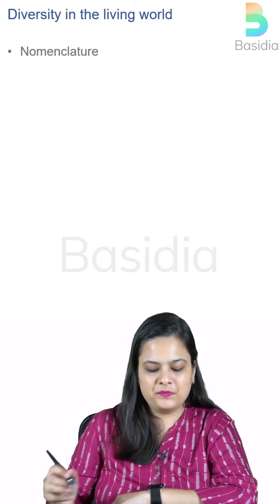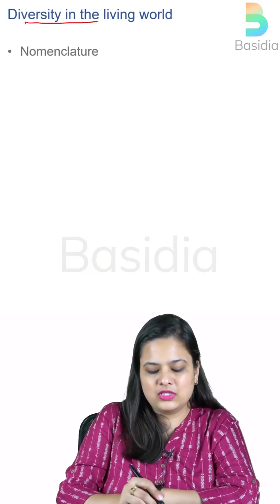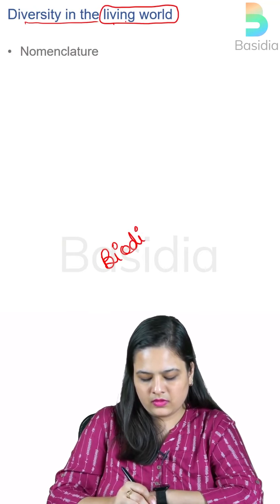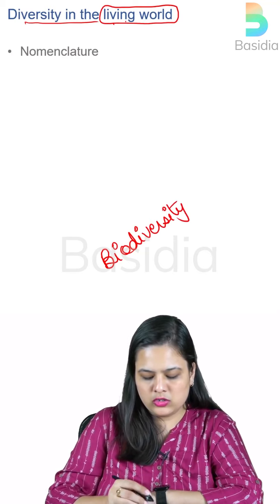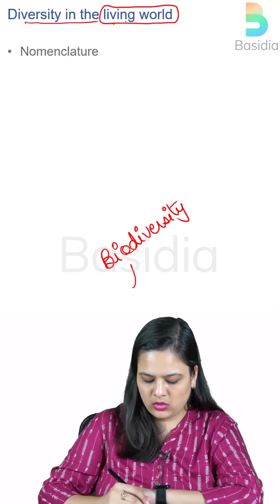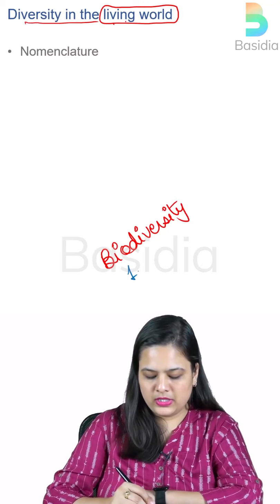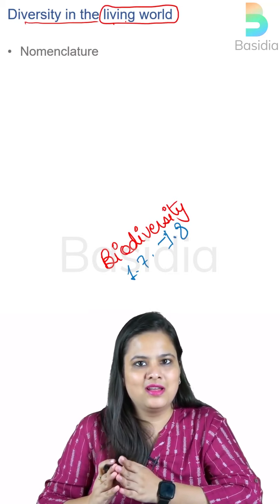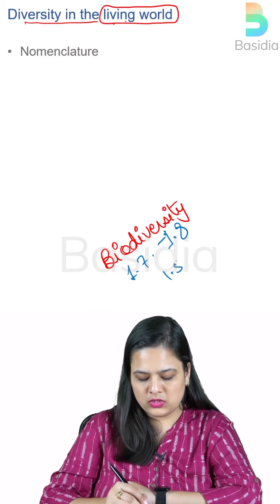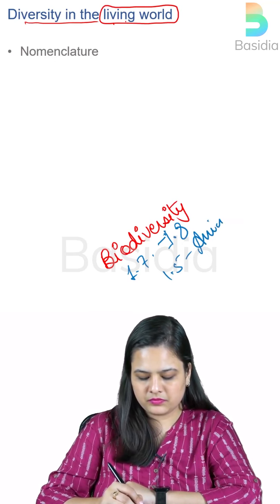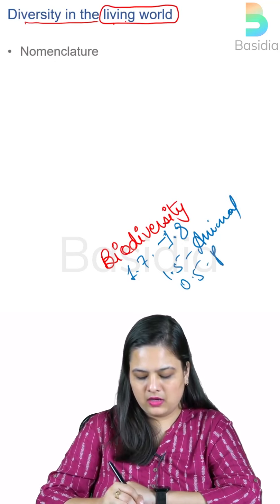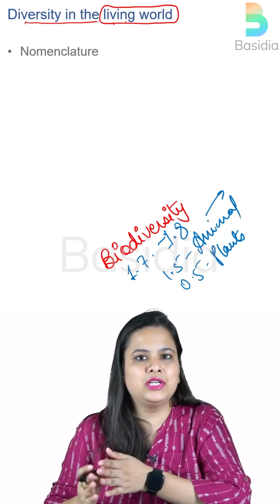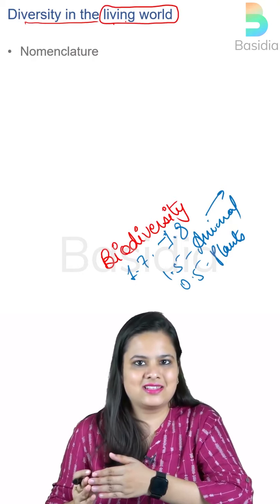Okay, now moving further, the next topic is the diversity in the living world. Now we have discussed biodiversity. We have also seen that in total we have almost 1.7 to 1.8 million species living around the globe, and out of these almost 1.5 million are animals and 0.5 million are plants. In this 1.5 million also, almost 70 to 75% are insects or the arthropods.